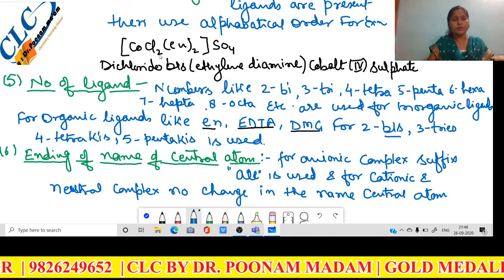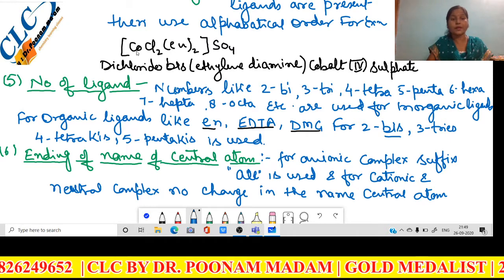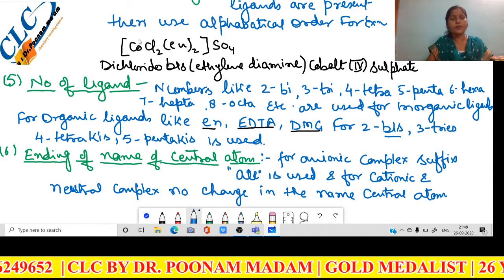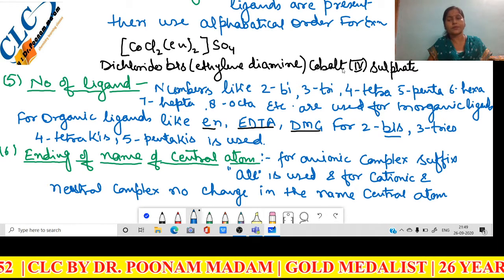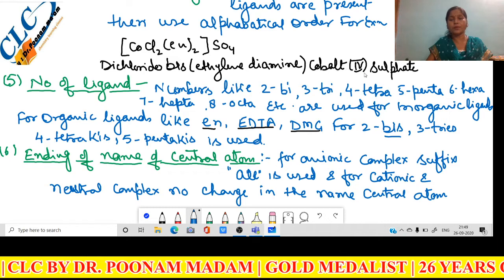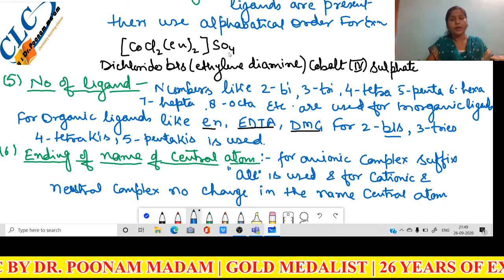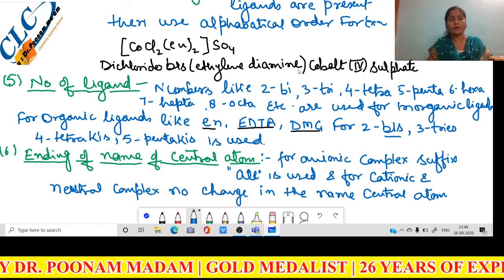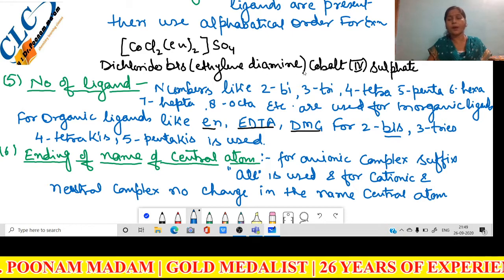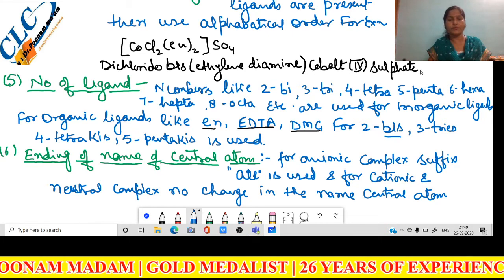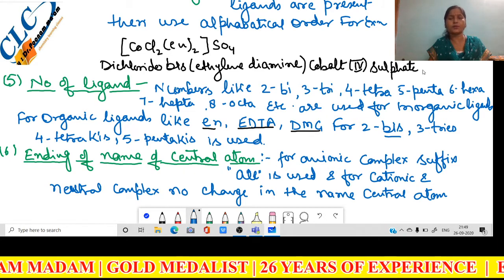So write down the number and name of the ligand and then write down the name of the central atom. Here the central atom is cobalt. So write the name of the central atom, this is cobalt, and the oxidation number is 4th. Then write the name of the anion, and here the anion is sulfate. So the name of this compound is dichloridobis(ethylenediamine)cobalt(IV) sulfate. There are many examples which I will make you practice.